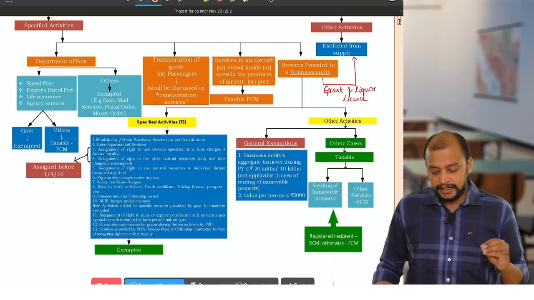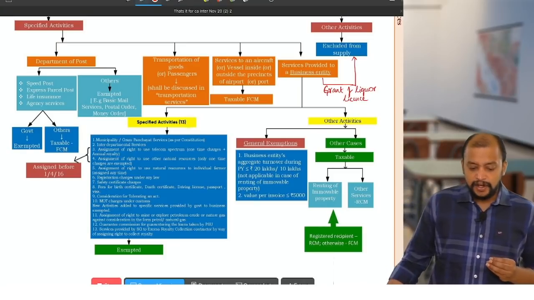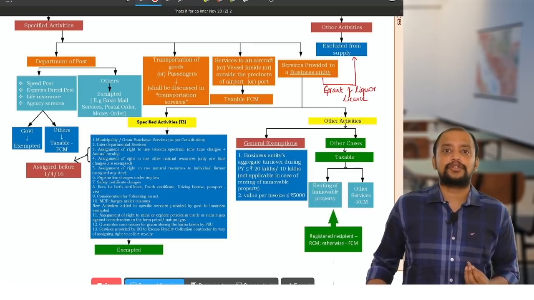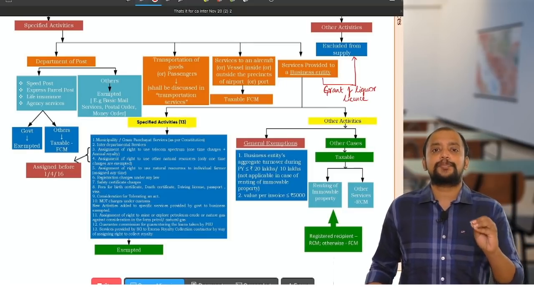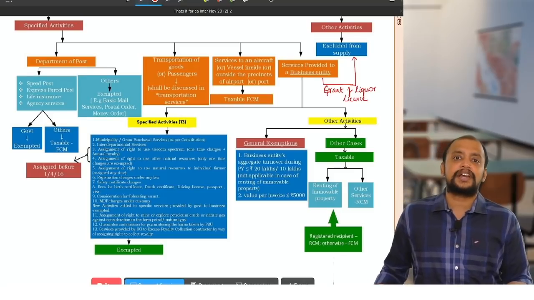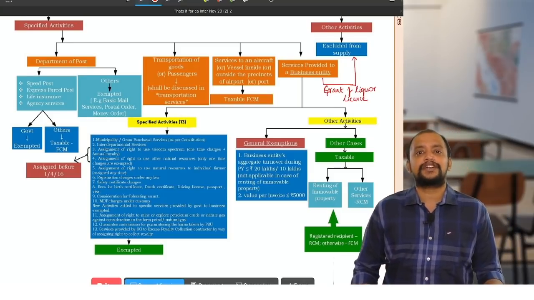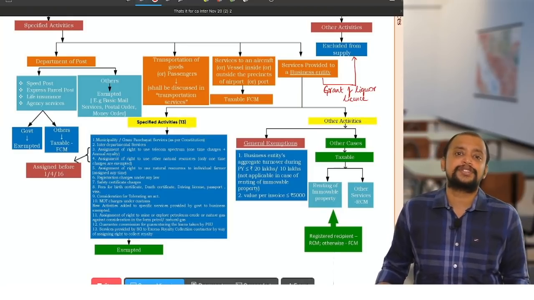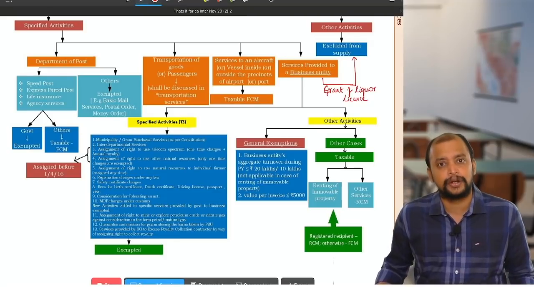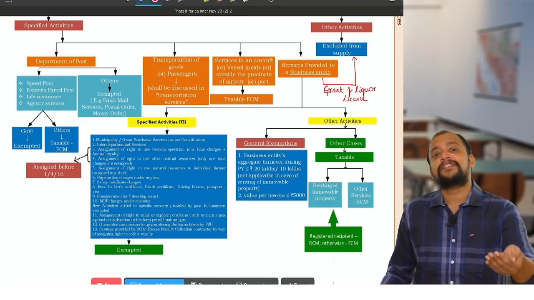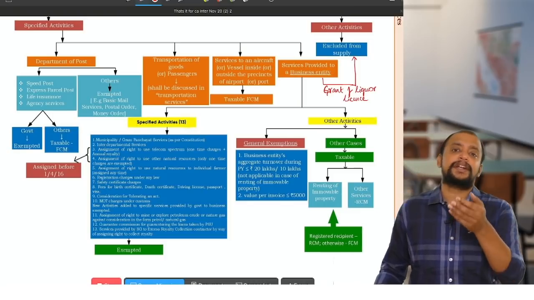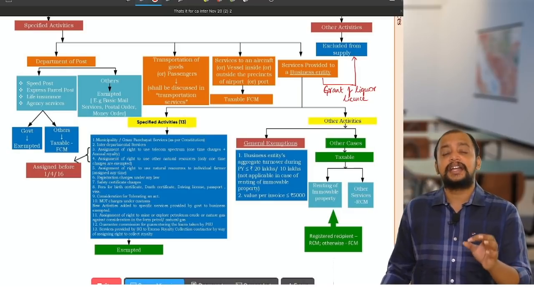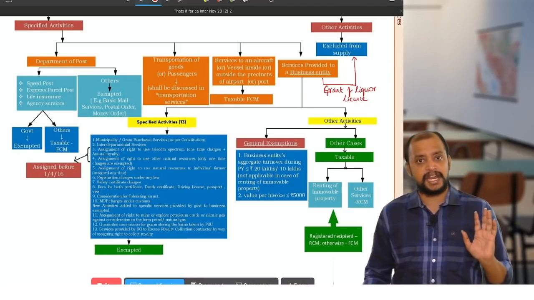Then services to an aircraft or vessel inside or outside the precincts of an airport or port, meaning airport or port services. Airports are under the control of government, ports are also under the control of government, and they allow the airline operators to use the airport and the shipping companies to use the port, for which they collect money from the airline operators and the shipping companies. So this money collected by the government is taxable and it is under FCM, forward charge mechanism.